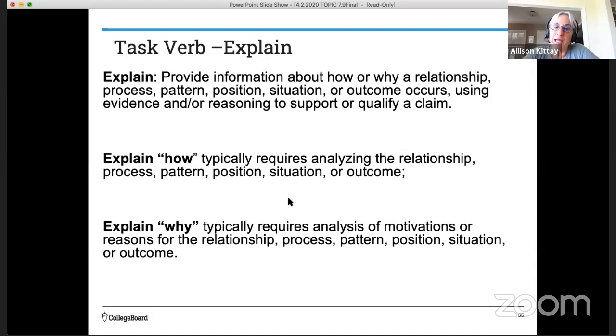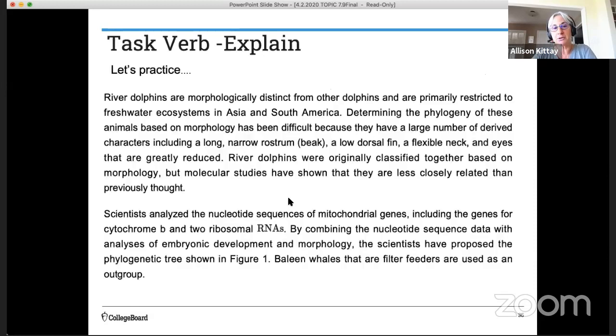If you get an explain how, it typically requires analyzing the relationship, so analysis. And if it's explain why, it requires analysis of motivations or reasons for the relationship, process, pattern, etc. So pay close attention to that task verb if it's just explain or explain how or explain why. So let's get some practice with that.